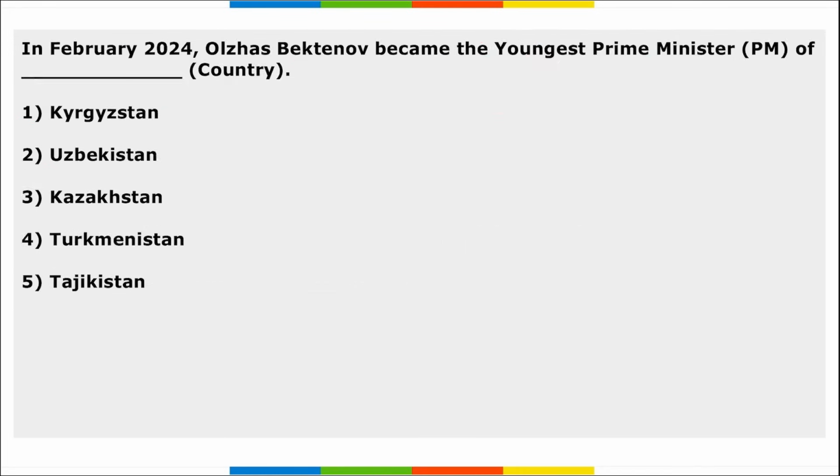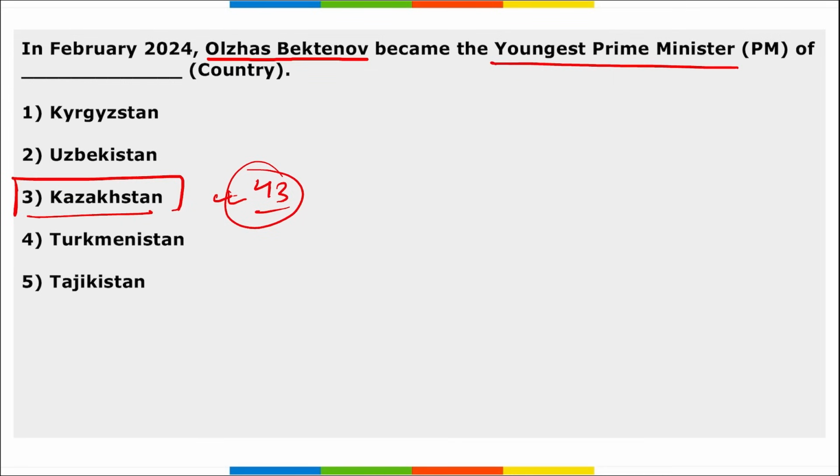Next, Olgiz Bekhanatov became the youngest Prime Minister of Kazakhstan. Take a note of it. Right? He is 43 years of age and he became the youngest Prime Minister in Kazakhstan's history.